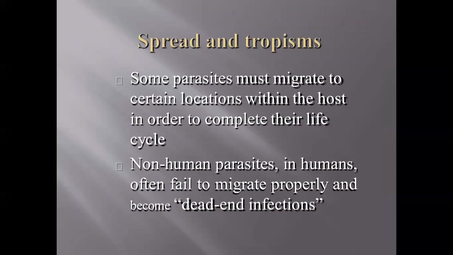For example, if entering via the oral route, it has to travel and settle down either in the GI system or in the lower extremities, where it can complete its life cycle. Non-human parasites in humans often fail to migrate properly and become dead-end infections.